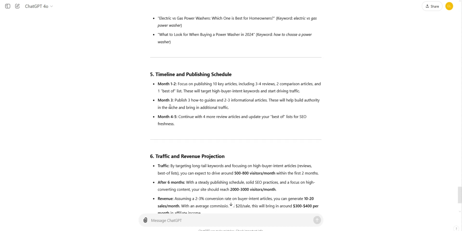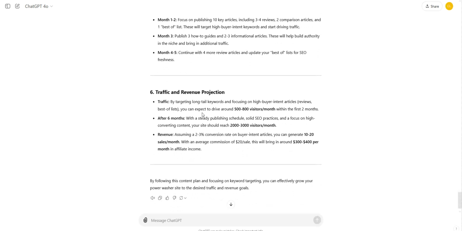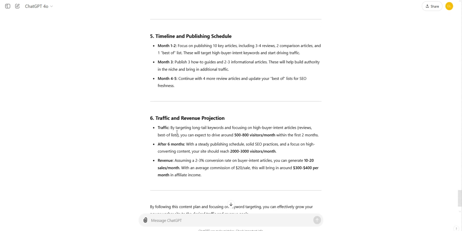And bear in mind that you could change this timeline if you wanted to, and have it quicker or take longer, and it will map it out for you. And then traffic and revenue projections. By targeting long tail key phrases and focusing, you can expect to drive around 500 to 800 visitors per month within the first 2 months.